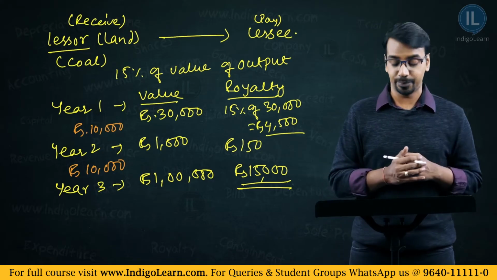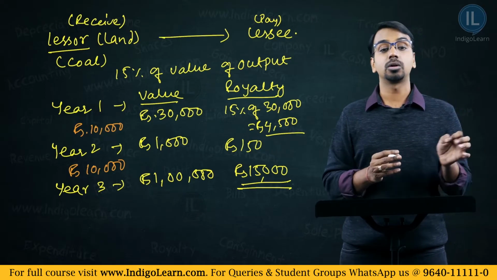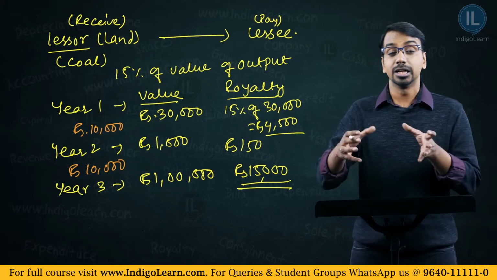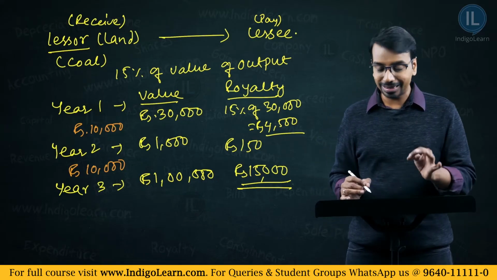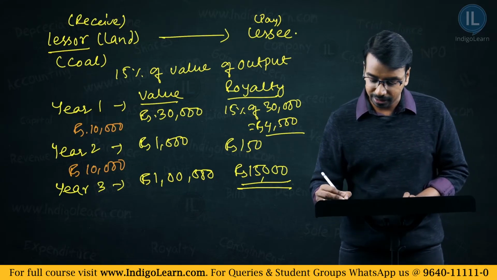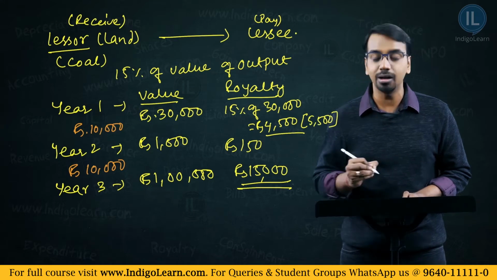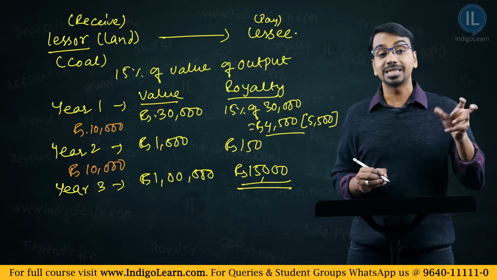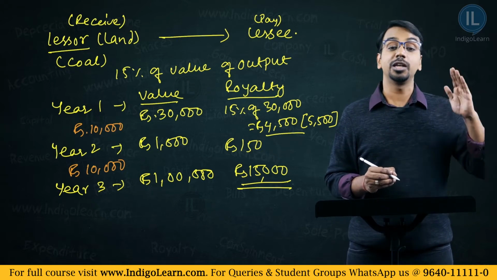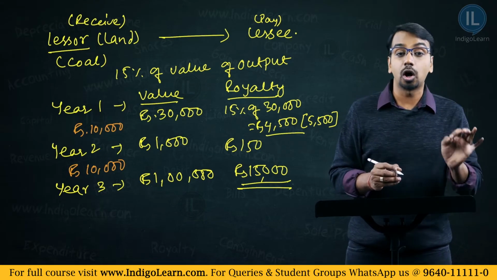Though the lessor is very happy, the lessee has paid 10,000, whereas the actual royalty worked out to only 4,500. So, how much is the loss to the lessee in this case? If we compute 10,000 minus 4,500, the lessee has lost 5,500 in the first year. This loss of 5,500, which is the difference between minimum rent and royalty computed, is called short workings.